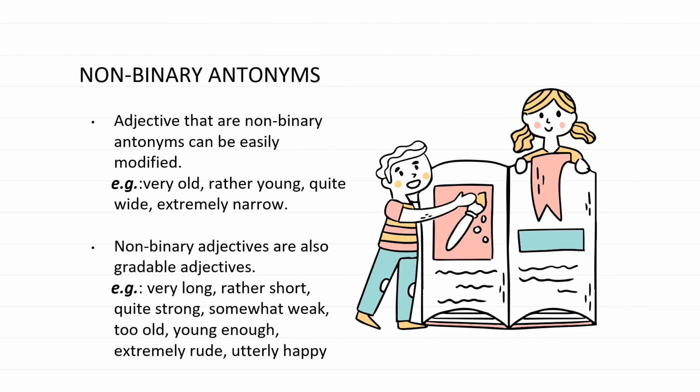Non-binary antonym, on the other hand, has adjectives that can be easily modified, like very old, rather young, quite wide, extremely narrow. Non-binary adjectives are also gradable adjectives like very long, rather short, quite strong, somewhat weak, too old, young enough, extremely rude, and utterly happy. And as you can see from those examples, non-binary antonym has a sense of a scale on it.